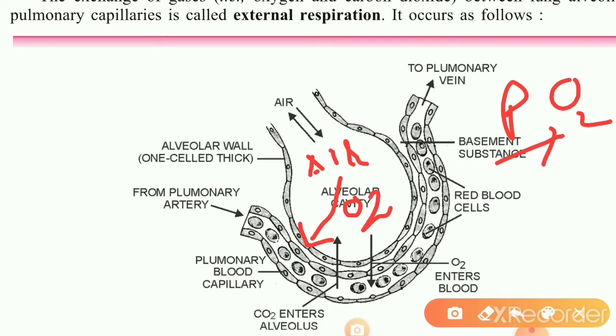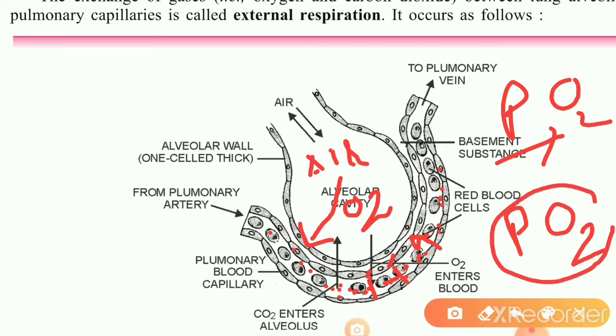Okay. And in the same way, here in the blood capillary there is blood, and in the blood there is also oxygen and other gases present. They are also putting pressure on the wall of the capillary. So how much pressure are they exerting? That is called the pressure of the air of the blood. In that too, if we talk about the particular gas oxygen, how much pressure is oxygen applying? That is the partial pressure of oxygen in the blood,